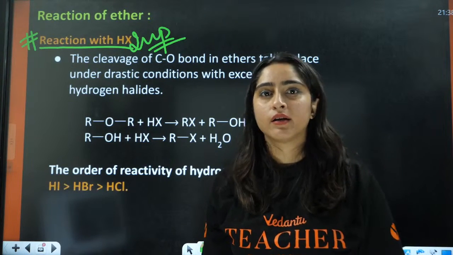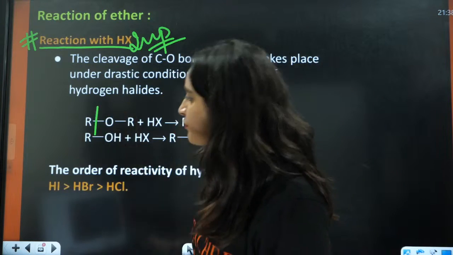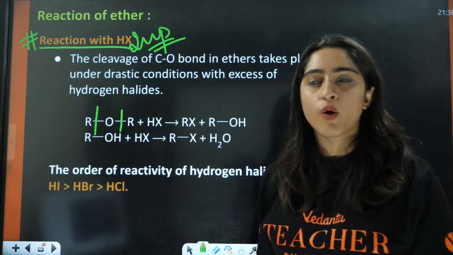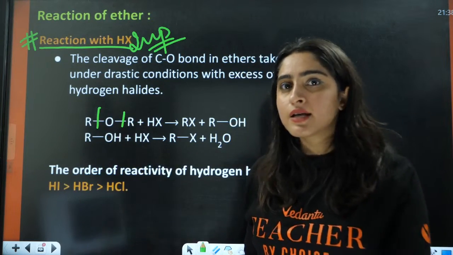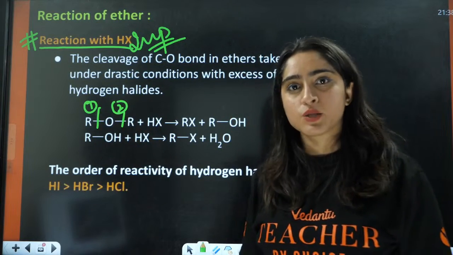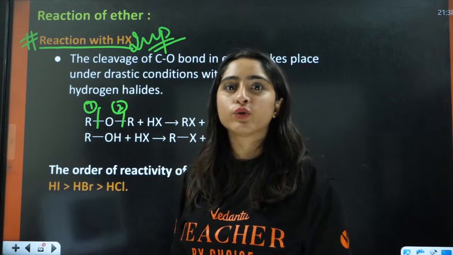Why is this important? What is the reason this is important? Because we don't know if we need to break this bond or this bond. So which bond to break? This one or this one? That is the key point here. Whether we should break this one or whether we should break this one. That is according to the question.